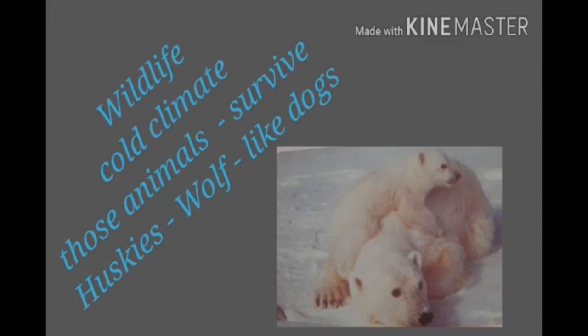Children, all the animals found in the polar region have thick fur coats so that they can withstand extreme cold. Children, apart from this, several varieties of fishes and seabirds are found here. Children, only those animals that can tolerate the extreme cold are found in Greenland. Polar bear, reindeer, Arctic fox, seal, and dogs called huskies are the most common animals found in Greenland.